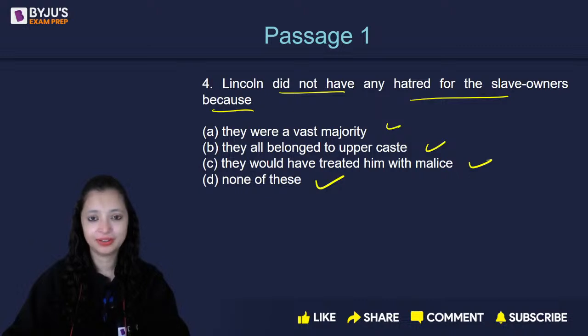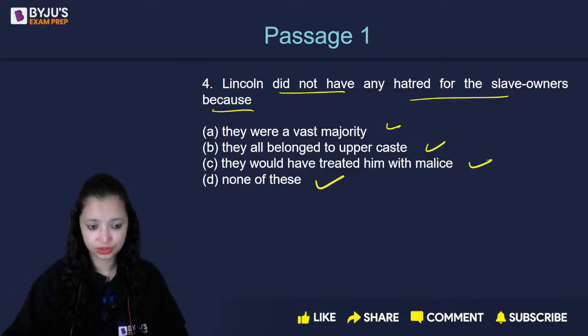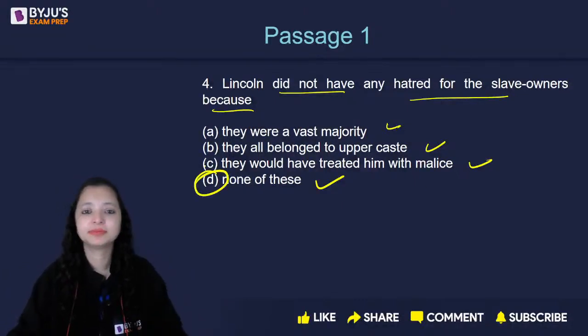Answers, everyone. Okay, C, Hitesh, others, C. The correct answer is a D.